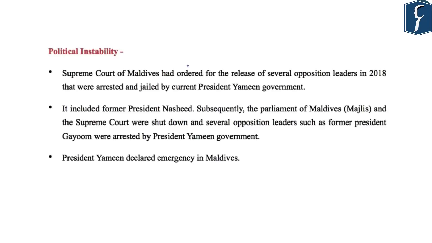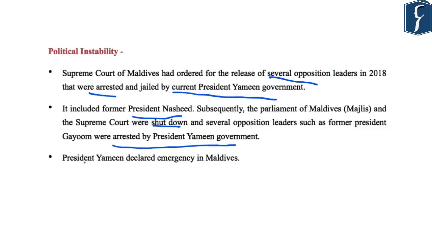The second issue was the political instability in Maldives. Now, recently, the Supreme Court of Maldives had ordered the release of several opposition leaders. And these opposition leaders were arrested and jailed by the current President Yamin government, which has recently lost the elections. Further, these arrested leaders included the former President Nasheed, and subsequently the Parliament of Maldives and the Supreme Court were shut down. And several opposition leaders such as former President Gayoom were also arrested by the President Yamin government.